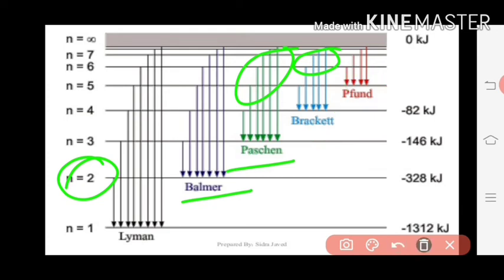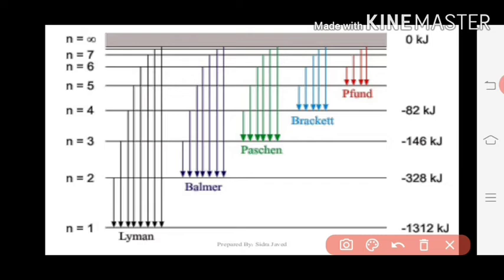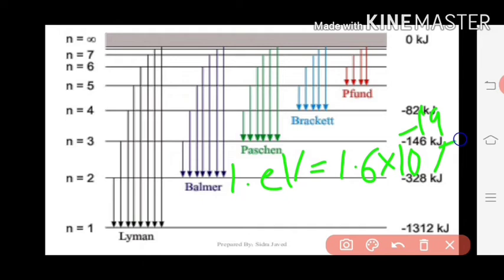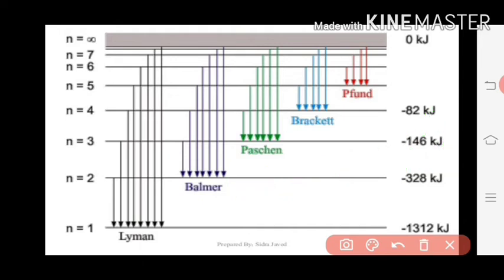The energies are calculated here in kilojoules. In books you can see that they are measured in electron volts. Okay, you can calculate in electron volts. 1 electron volt is equal to 1.6 into 10 to the power of minus 19 joules. So this is the value of 1 electron volt. I will show it here so you can calculate. Here it is showing minus 328 kilojoules, if you want to convert it into electron volts.